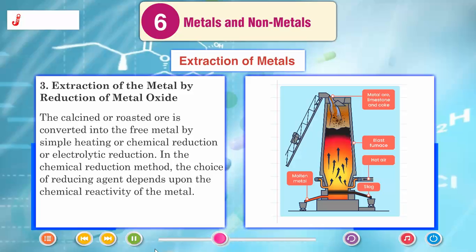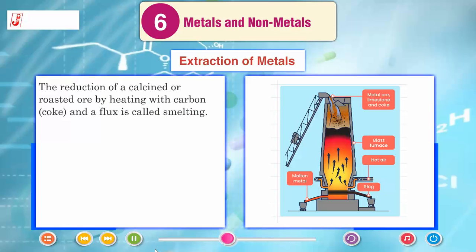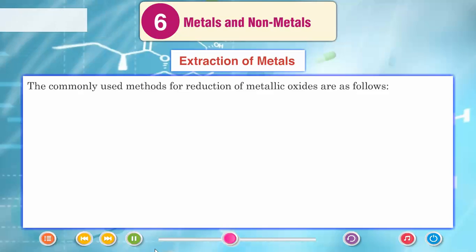Extraction of the metal by reduction of metal oxide. The calcined or roasted ore is converted into the free metal by simple heating, chemical reduction or electrolytic reduction. In the chemical reduction method, the choice of reducing agent depends upon the chemical reactivity of the metal. The reduction of a calcined or roasted ore by heating with carbon or coke and a flux is called smelting. The commonly used methods for reduction of metallic oxides are as follows.